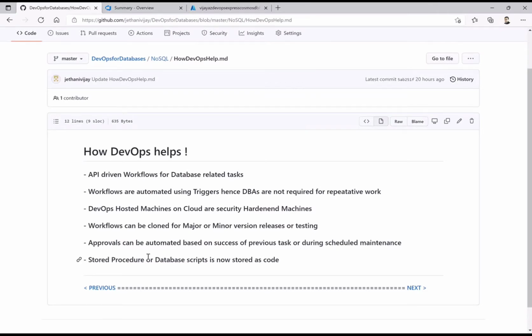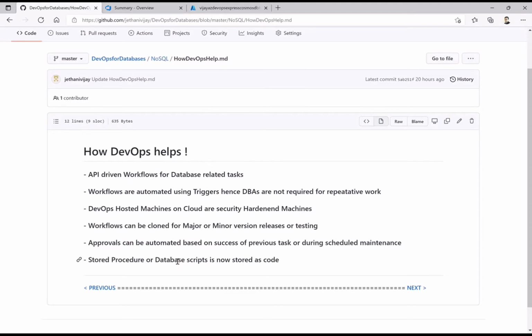Okay, so approvals, as I said, again we have the task based on how you get those approved in time. So we can have those approvers during the scheduled maintenance, or we can also have workflows which detect whether your previous task was successful and then accordingly move towards the next task. Finally, as you're working with databases, you know the stored procedures, you have the database scripts. So what to run, what not to run, everything can be automated with specific conditions.